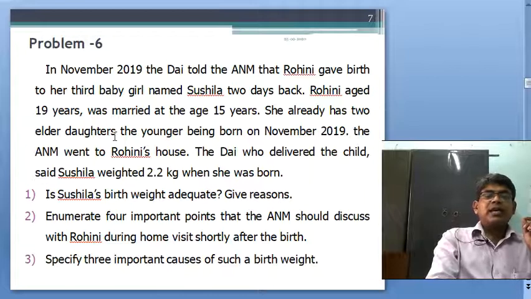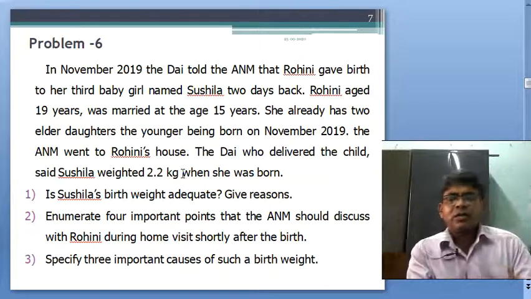The ANM went to Rohini's house. The DAI who delivered the child said Shushila weighed 2.2, low birth weight. What is the cutoff, my dear students?